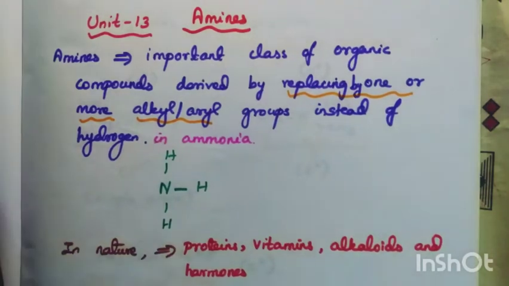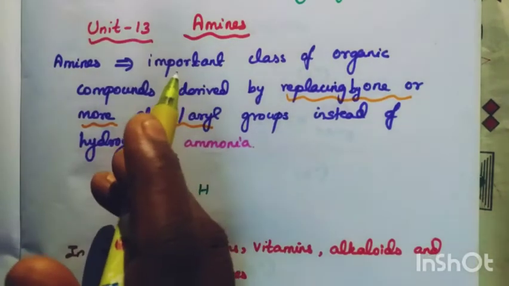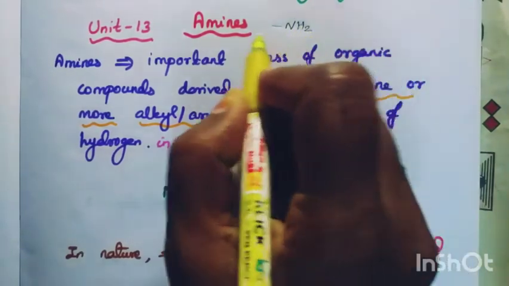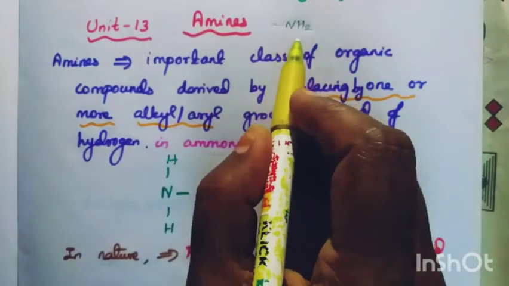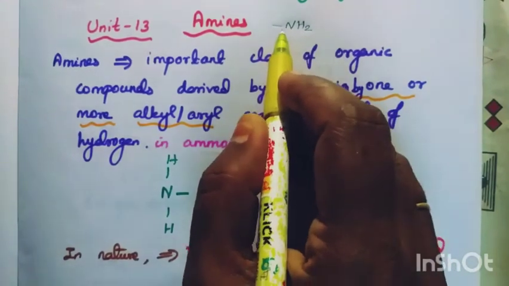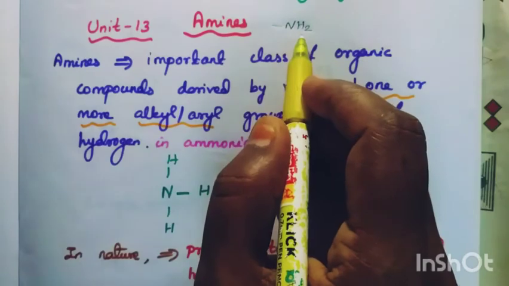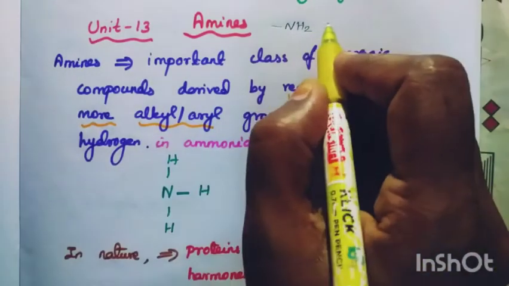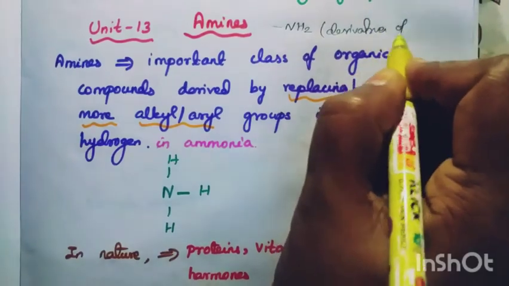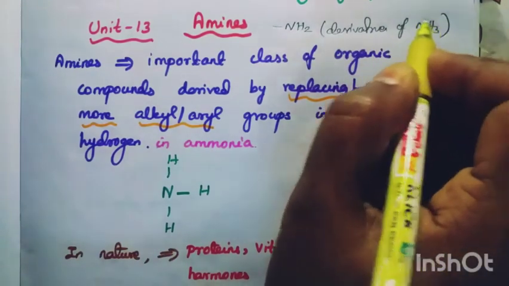Now we are going to see the next unit, that is amines. What is amines? Compounds containing the NH2 group are called amines. These are ammonia derivatives. It is a derivative of ammonia. So how is it derived?